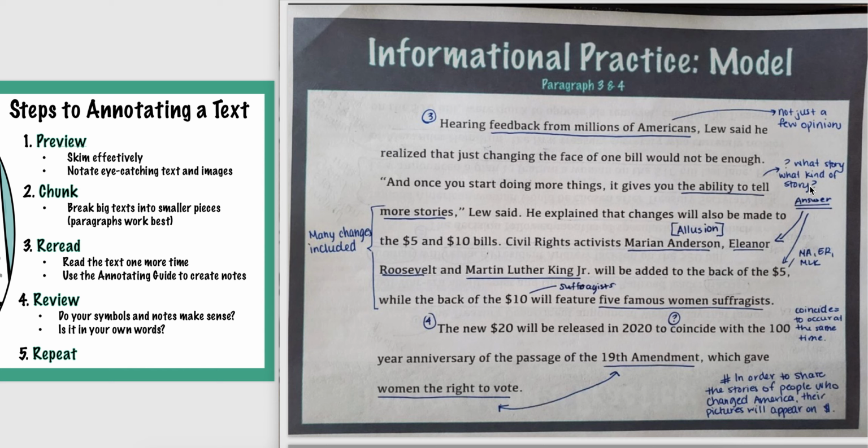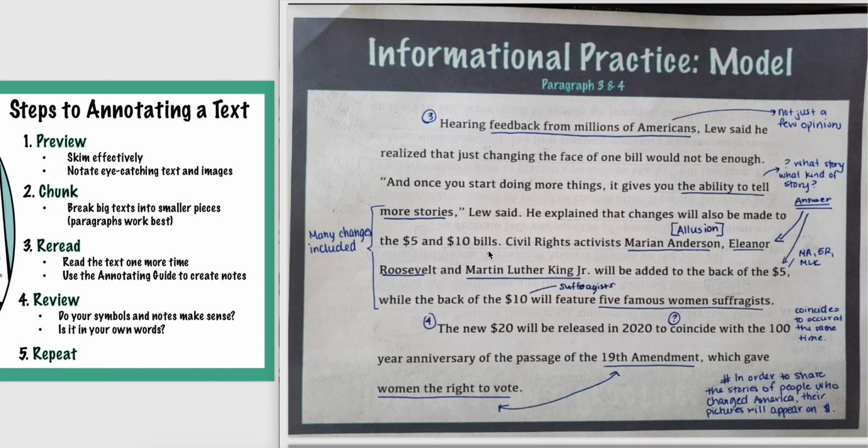What kind of story? Is it about women like Harriet Tubman? Is it more American stories? What kind of stories is he talking about? He explained that changes will also be made to the $5 bill and the $10 bills. So now he's actually expanded outside. He is going to do the $20 bill, the $10 bill, and the $5 bill. So now every bill is going to have something different, okay?